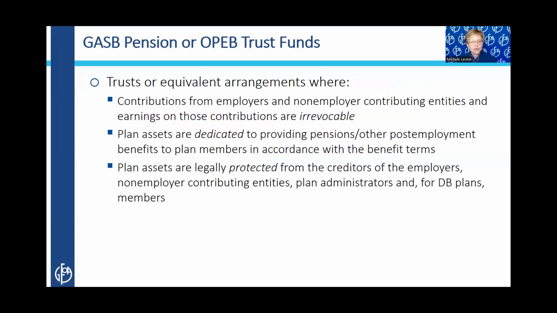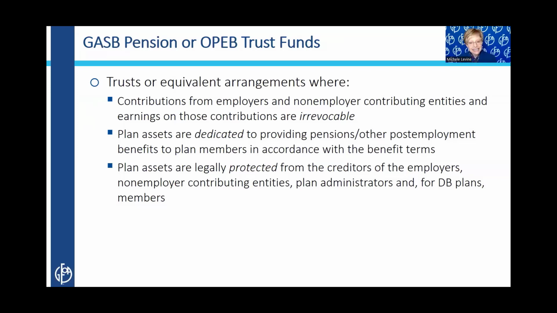If the assets of a pension or OPEB plan are in a trust or an equivalent arrangement that meet these criteria, then we call the plans administered through a trust, or what I call a trusted plan. And those criteria are that the employer and non-employer contributing entities' contributions have to be irrevocable, right? No way to take it back.